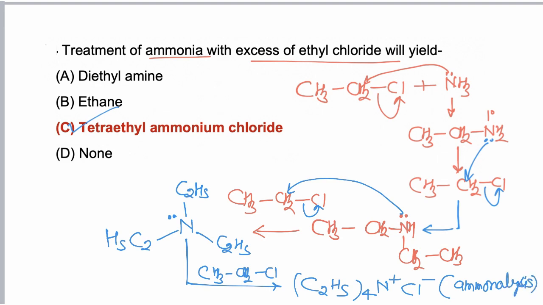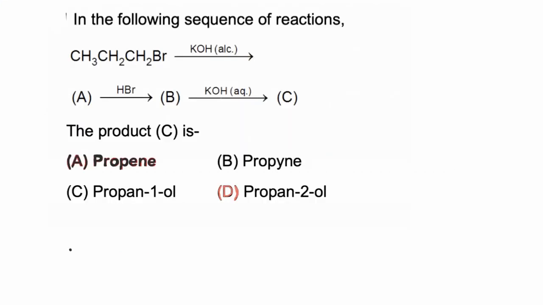This reaction is also called Hofmann exhaustive alkylation. In the following sequence of reactions, we have to find the final product C.